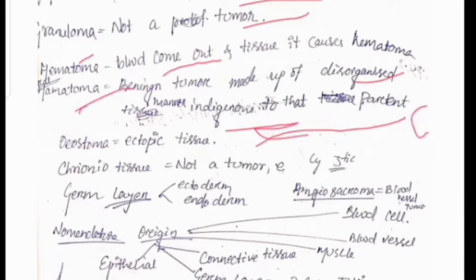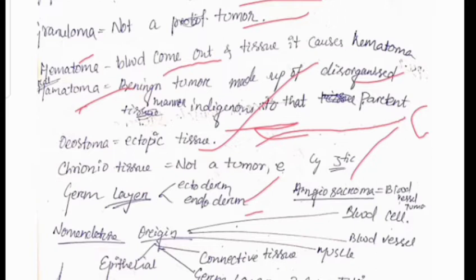Then choristoma, which is an ectopic tissue. Ectopic tissue means tissue other than the parental tissue. Then a cystic condition is not a tumor. Then according to the germ layer, there are three types: ectoderm, mesoderm, and endoderm. So the nomenclature is also according to the germ layer.